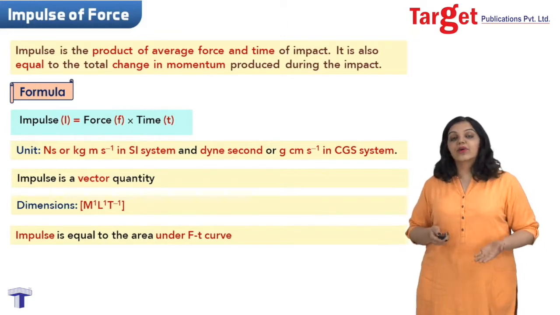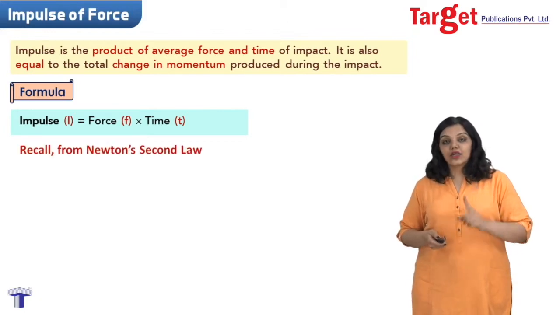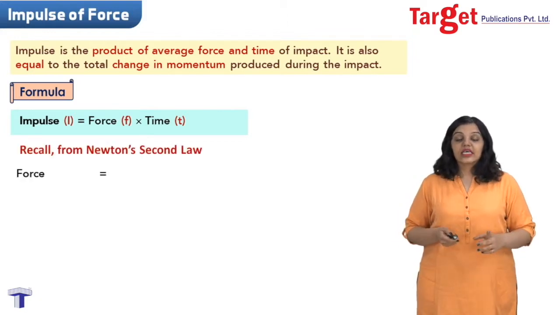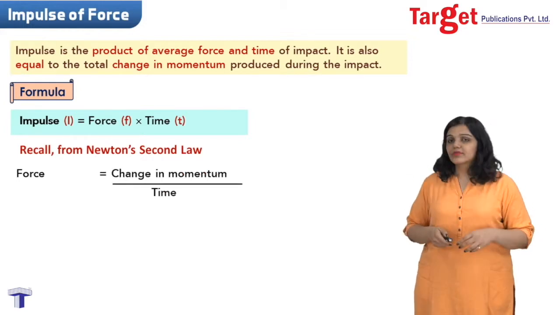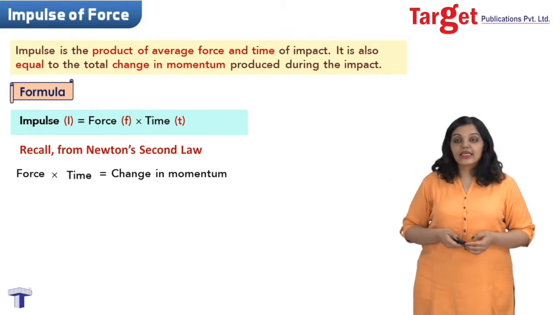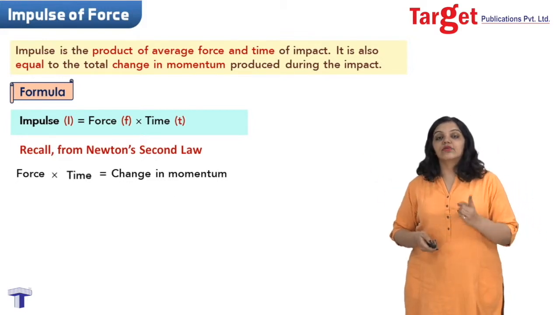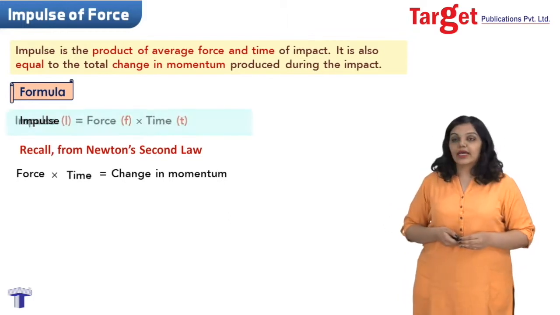We also have one other way to calculate impulse, that is by recalling that Newton's second law tells us that the force is given by the change in momentum upon time taken. From this formula, if I take the time to the other side, it gives me force into time is equal to change in momentum. And I just learned that impulse is force into time.